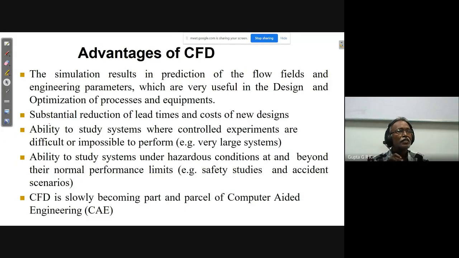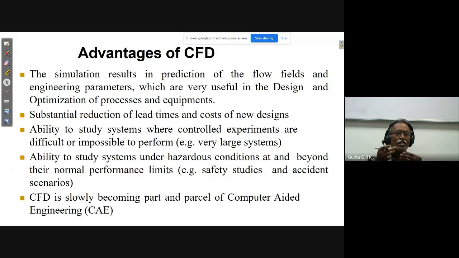And the simulation results in prediction of the flow fields and engineering parameters, which are very useful in the design and optimization of the process and equipment. And substantial reduction of lead times and costs of new designs. And ability to study systems where controlled experiments are difficult or impossible to perform, when there is a large system. And ability to study systems under hazardous conditions.